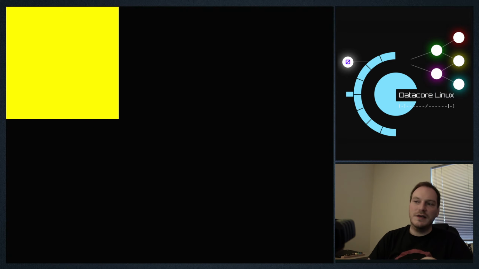Which is why we're going to go back to our yellow square. What we're going to do is some interesting stuff with this yellow square using just for loops.